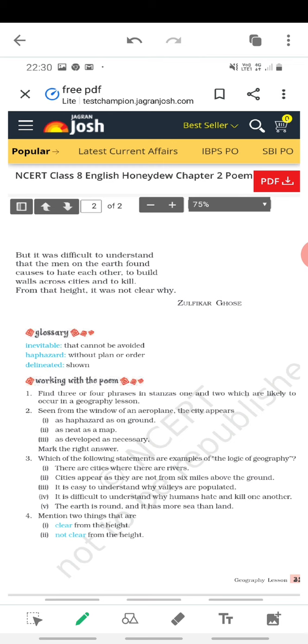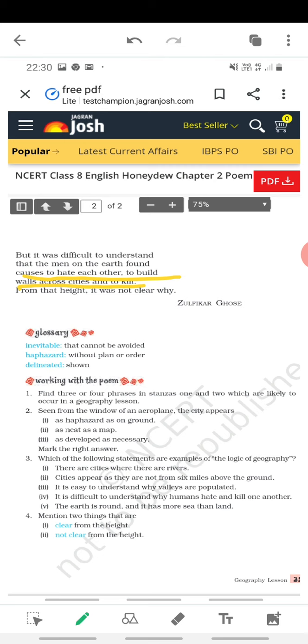So the poet Zulfikar Ghose is talking about how it is clearly understood why there is more sea, why there is less land, why which area is more populated, why which area is less populated, why there are more people near the valley. But it was not clear why men on the earth found causes to hate each other. Why did they find causes to hate each other, to build walls across cities and to kill? It's a very deep message he's sending.